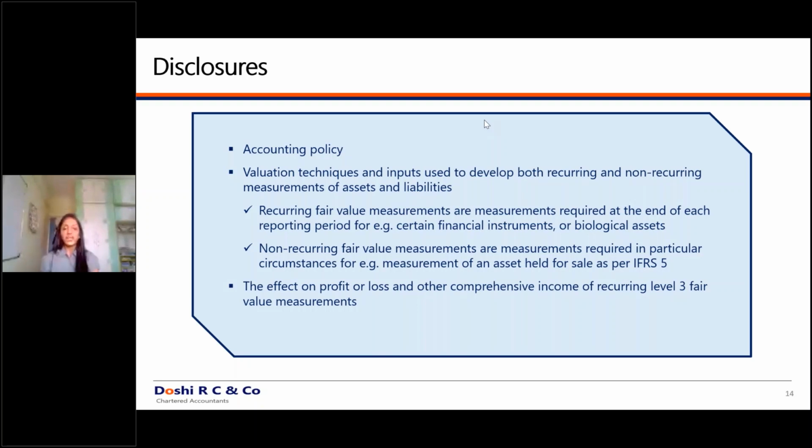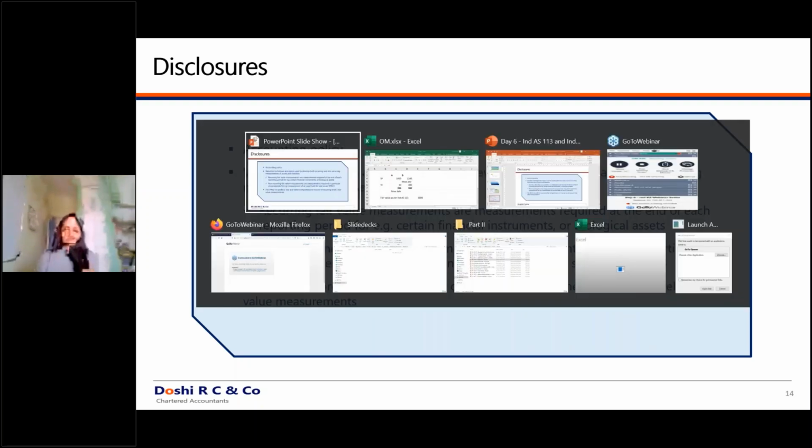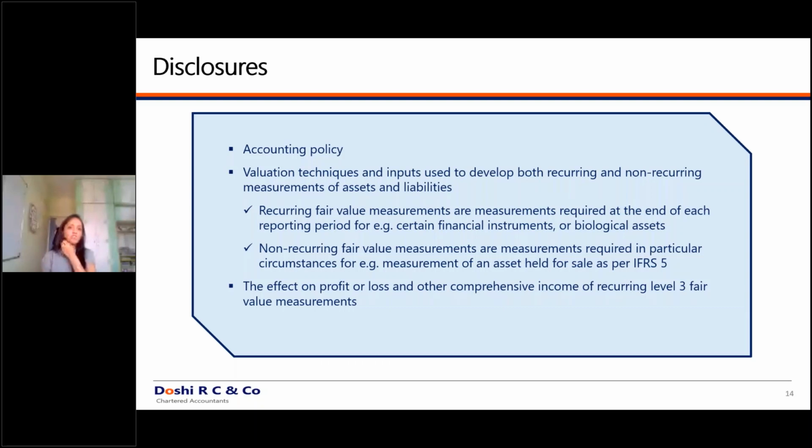Whenever you carry out a valuation for any particular asset, which might be financial or non-financial in nature, you also have to mention what valuation techniques were used, what inputs were given for that valuation, and whether it is a recurring or non-recurring measurement. In short, you have to give a brief about everything.